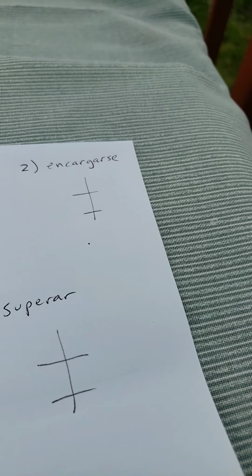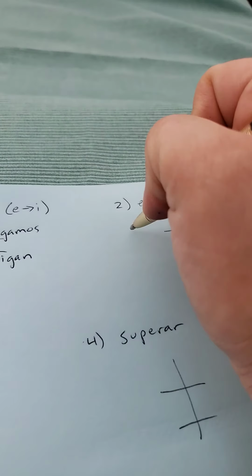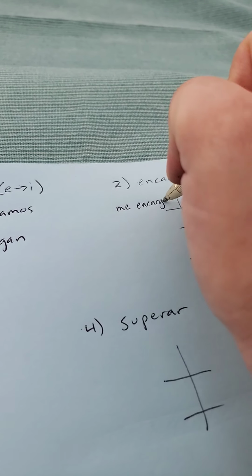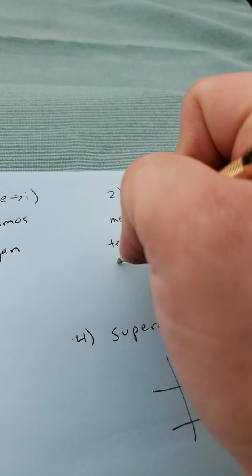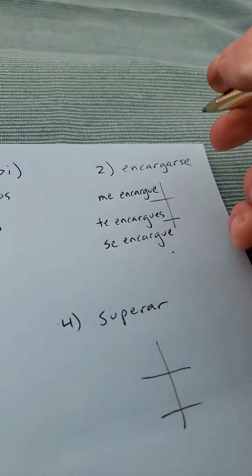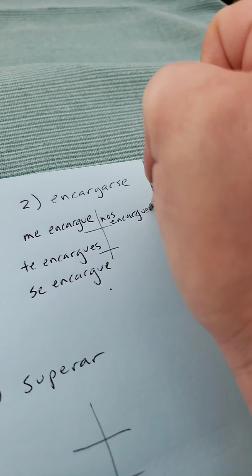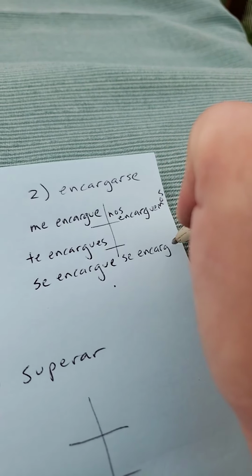Number 2, encargarse. So that would be me encargue, te encargues, se encargue, nos encarguemos, sorry, that one's messed up looking, and se encarguen.